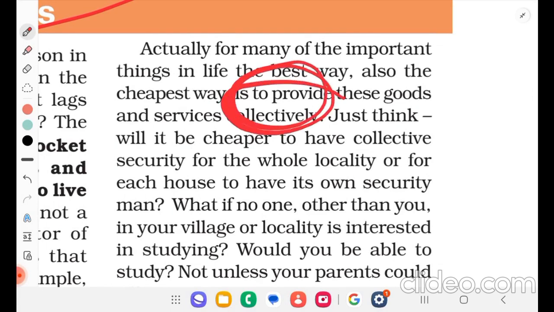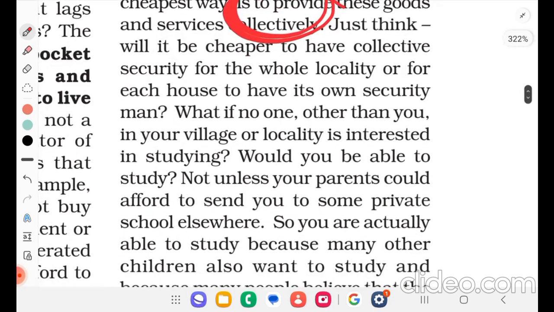Just think, will it be cheaper to have collective security for the whole locality or for each house to have its own security man? What if no one other than you in your village or locality is interested in studying? Would you be able to study? Not unless your parents could afford to send you to some private school elsewhere.